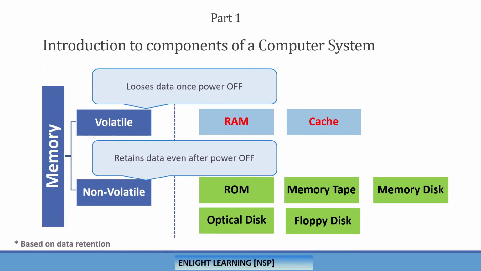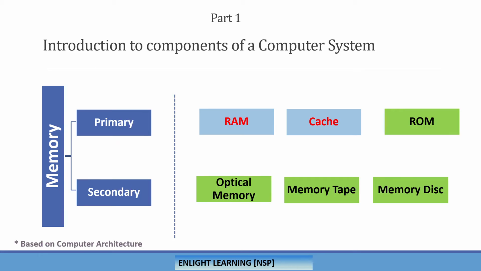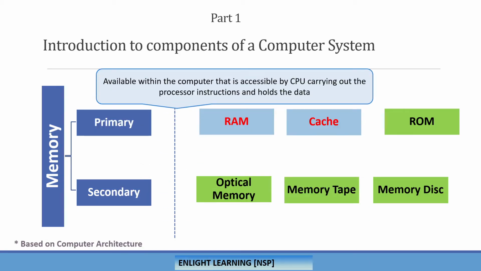The other classification of memory is based on the computer architecture: primary and secondary memory. Primary memory is the memory that is already available within the computer. And one other important factor of primary memory is that this is the memory which the CPU can directly access, and the CPU works directly with these memory locations.